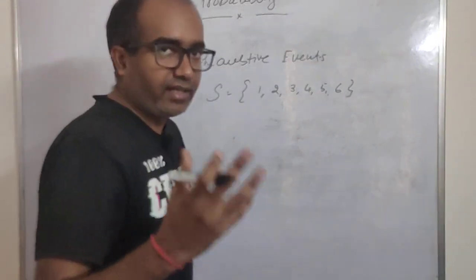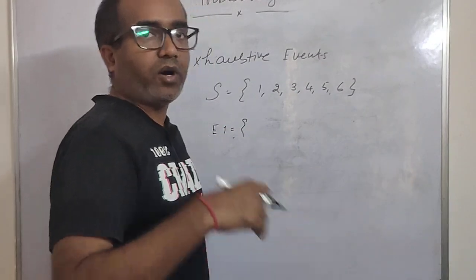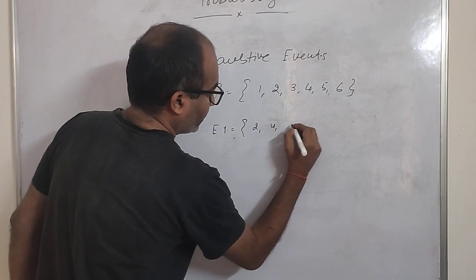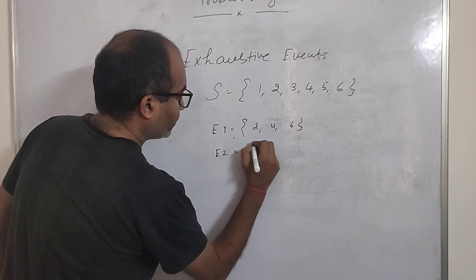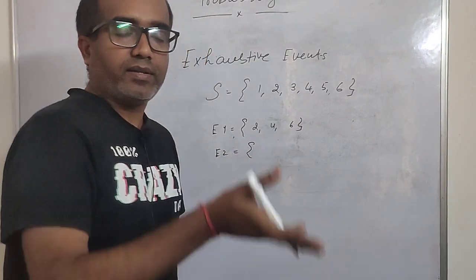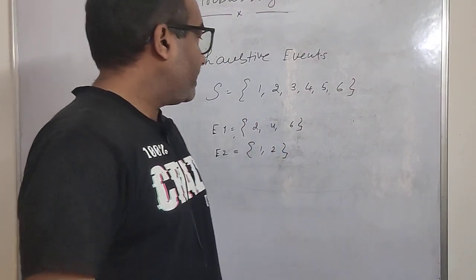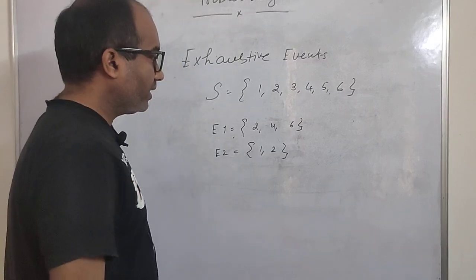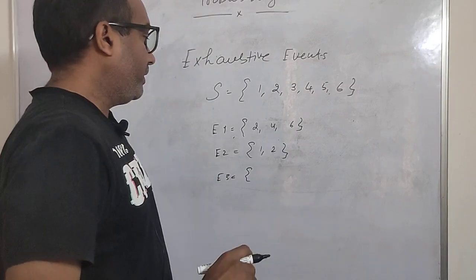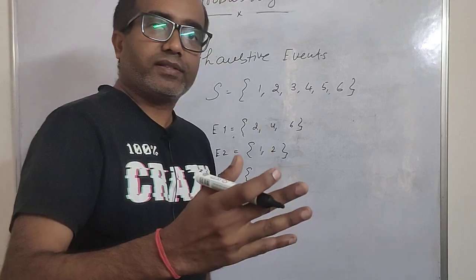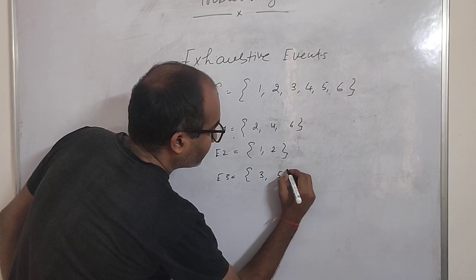Now I'm creating 3 event sets. The first event says that I want to get the even numbers 2, 4, 6, right? The second event says I should be able to get the numbers below 3, so 1 and 2, okay? And the third event says I should be able to get the odd numbers greater than 1, which becomes 3 and 5, right?